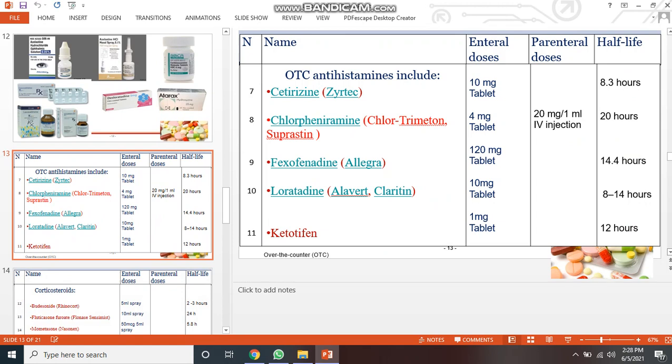Internal doses: the first one has a 10 mg tablet, half life is 8 to 8.3 hours. The second one is a 44 mg tablet, with a parenteral dose of 20 mg or 1 mg for injection, and their half life is 20 hours. The third one has 14.4 hours or 18, the fourth one is 18 to 14, and the fifth one is 12 hours.